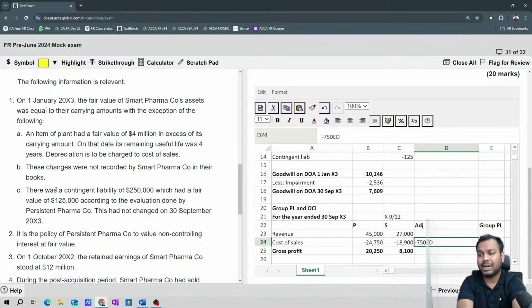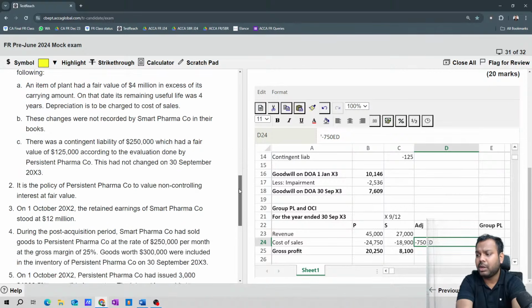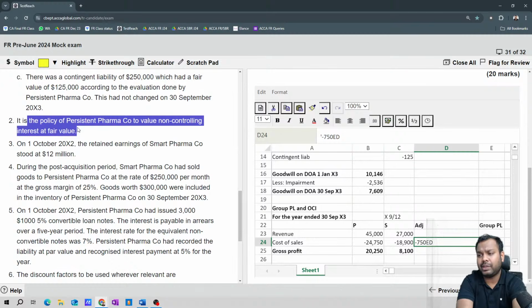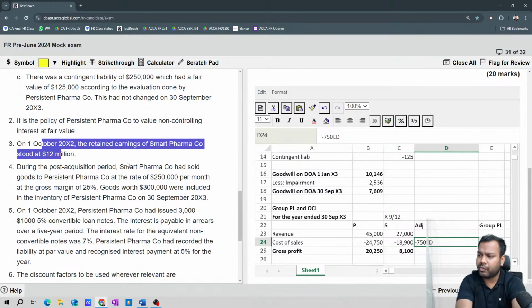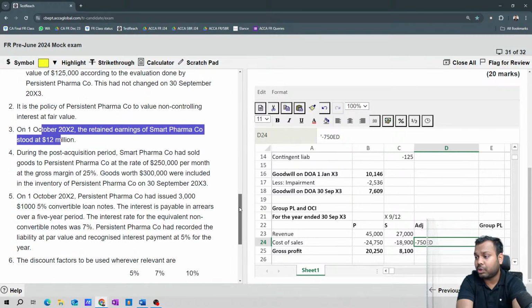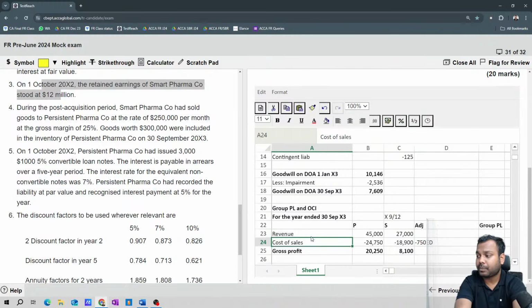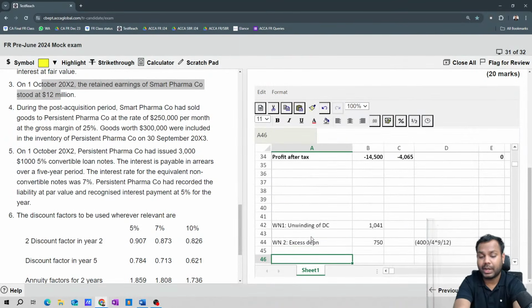Second, there is no, okay, now contingent liability, there is no further adjustment to be done, because we have already adjusted the date of acquisition. Third is NCI fair value, okay, fine. Retained earnings, okay, fine. Now fourth point, working note number 3, unrealized profit.